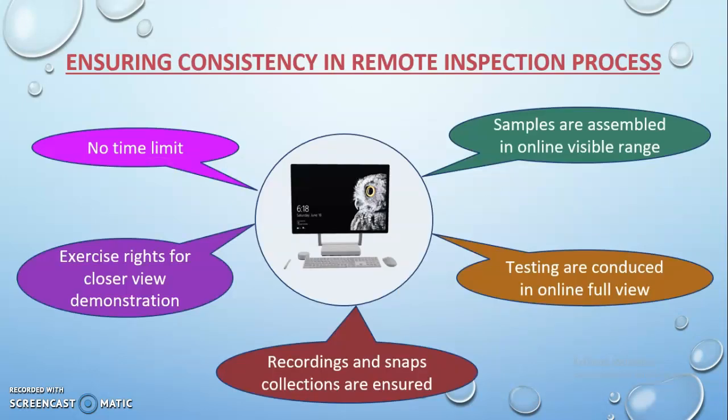To ensure consistency in the remote inspection process, the following are required. Samples are assembled in online visible range. Testing is conducted in online full view. Recording and snaps are collected. Exercise the right for close view of demonstration with no limit on time. As large inspections may take 2 or 3 days, there is no time limit, and we can exercise the right to a close view of the equipment, etc.